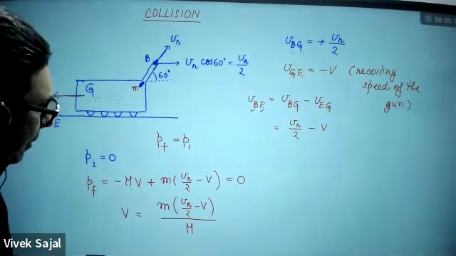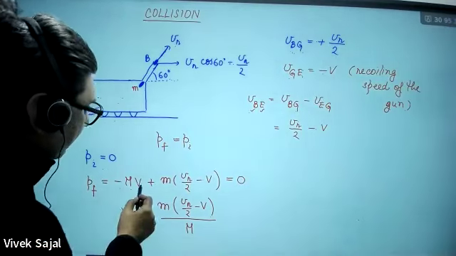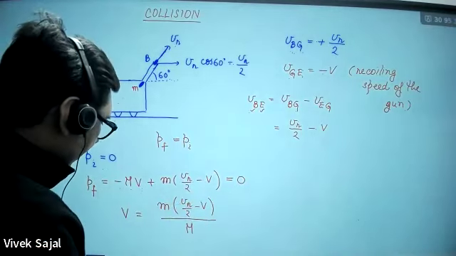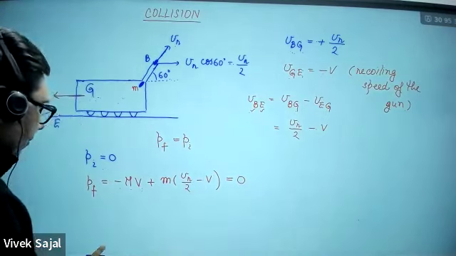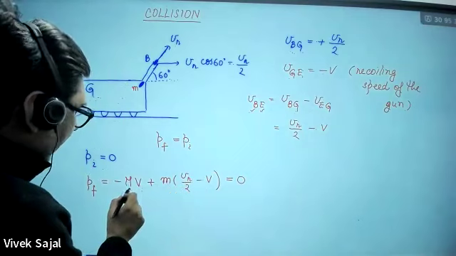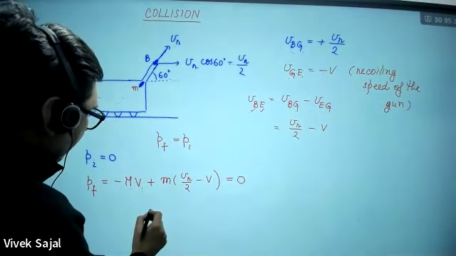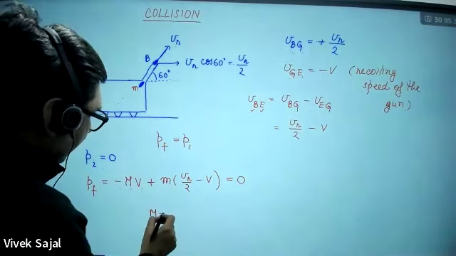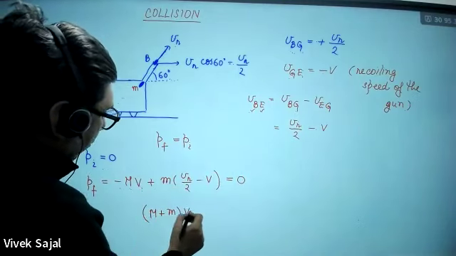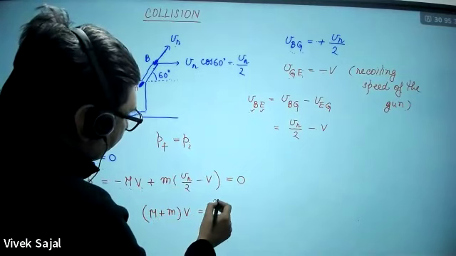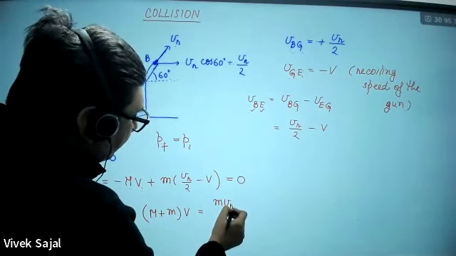But sorry, this V is also there. I forgot this, so please add up both these. Take this MV and this MV on the other side. So you can write like this: M plus M, and that is V, equal to MVR by 2.